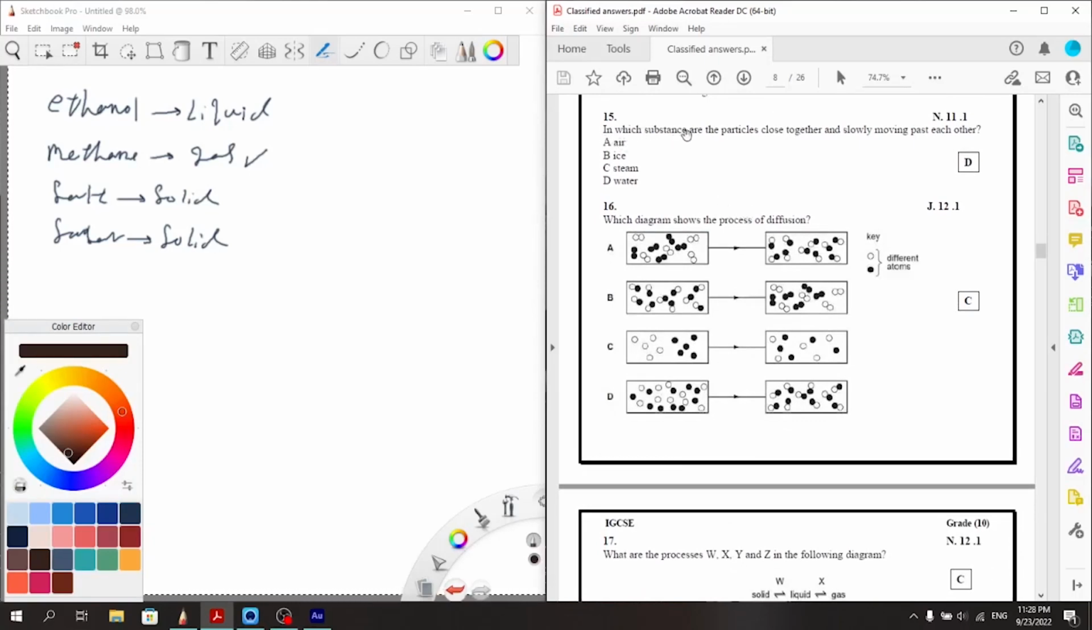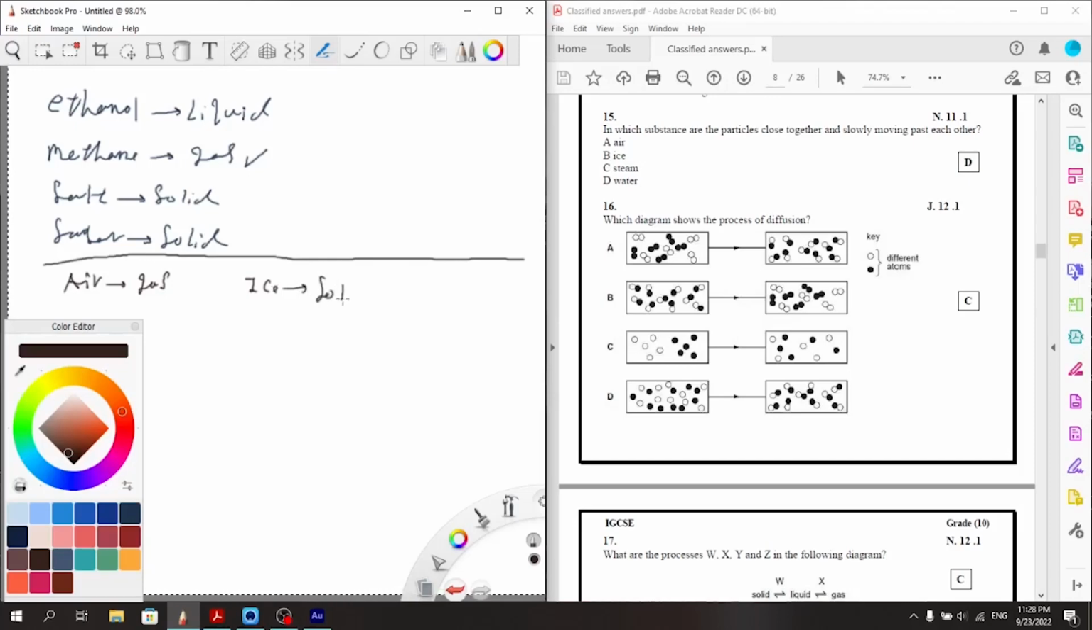15. In which substance are the particles close together and slowly moving past each other? Right, so let's take a look. It's asking about particles that move past each other, so it's asking about the liquid. Air is a gas, ice is a solid, particles vibrate in position, steam is also a gas, and water is a liquid. So the answer is D.